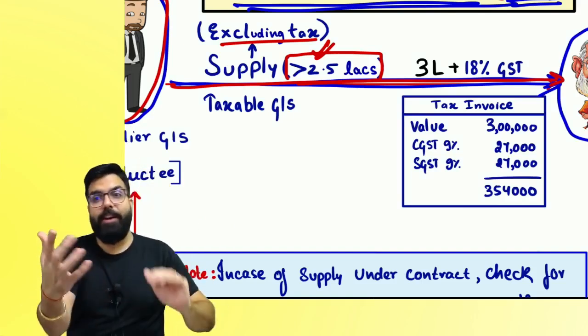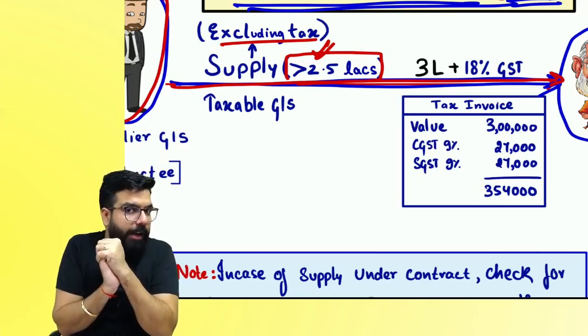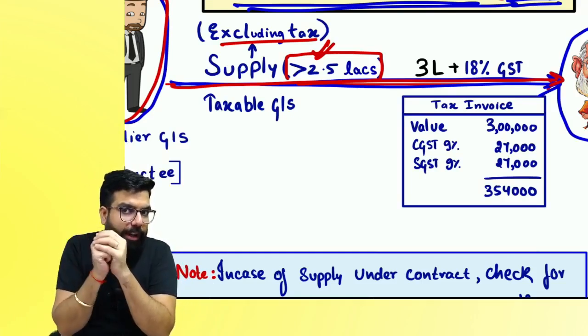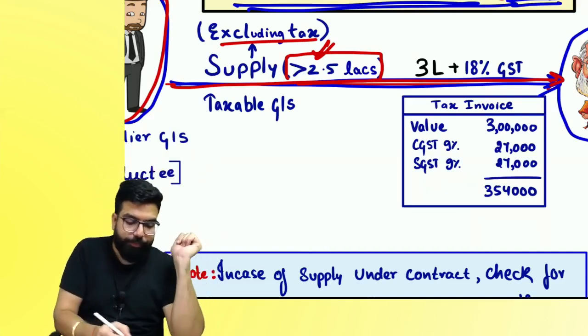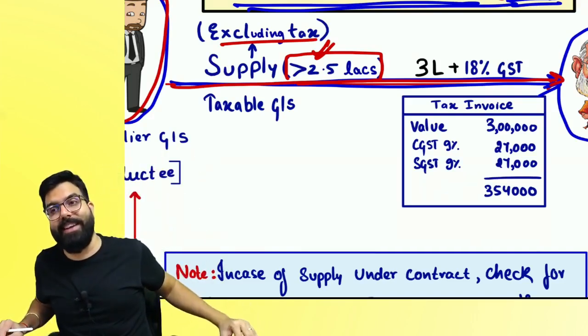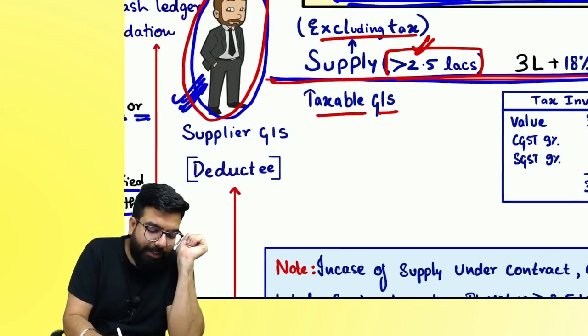I will tell you. I supplied stationery to a government department. People, I supplied stationery to a government department. The value of the supply is only 40,000. Will they deduct TDS? Value of the supply is 3 lakh. Will they deduct TDS? Chalo. Value of the supply 2 lakh 60. Yes. Everyone here.